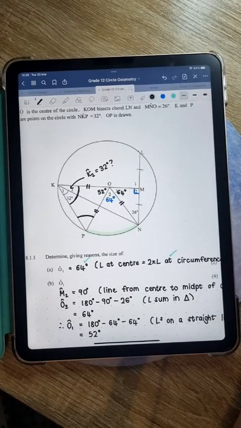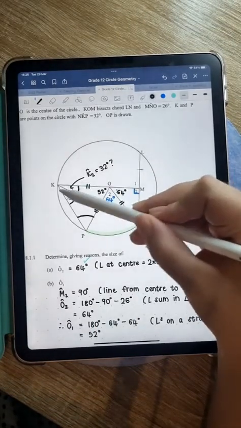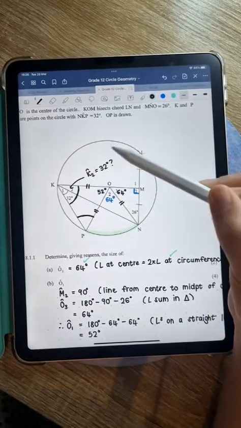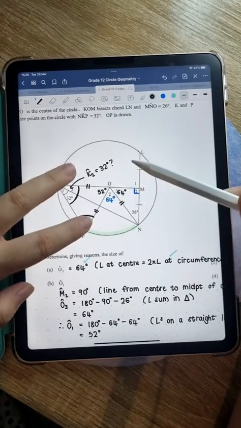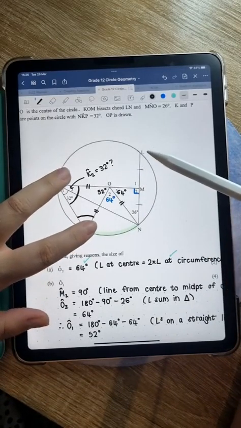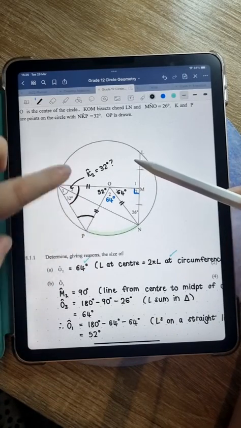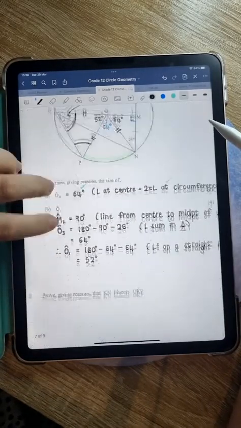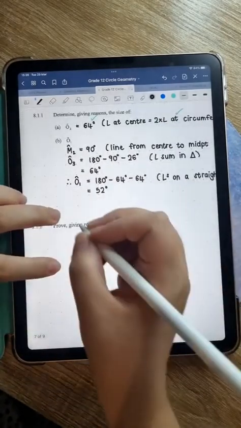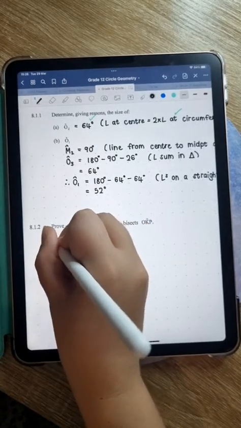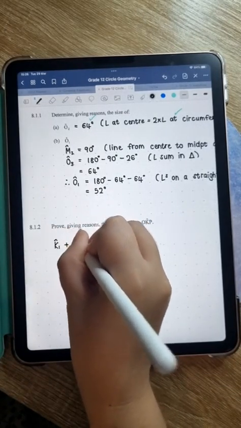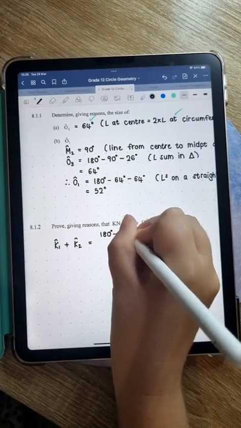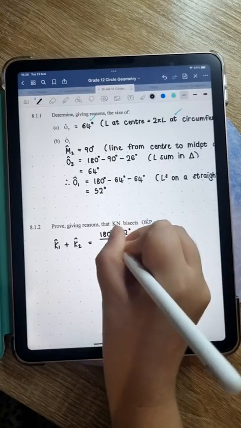And we actually did that yesterday as well, right? So we're going to say angle K is equal to 180 minus 52, and then that will give us this, right? If I say 180 minus 52, I'm going to get those two angles together. All right, and then because these two angles are equal, I can divide that by 2. Okay, let's see what we get for angle K, the whole angle K, K1 and K2 together. If we do it like that, so I'm going to write here K1 plus K2 is equal to 180 minus 52 degrees divided by 2.